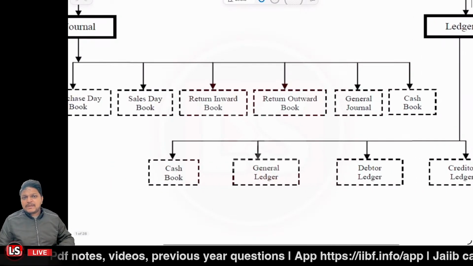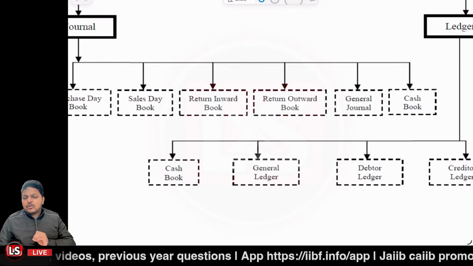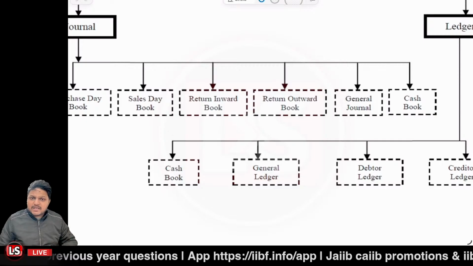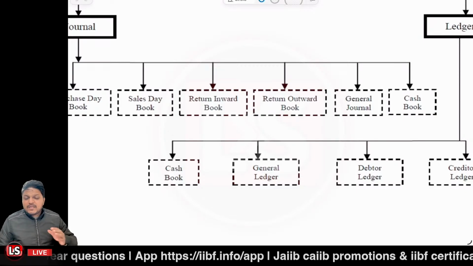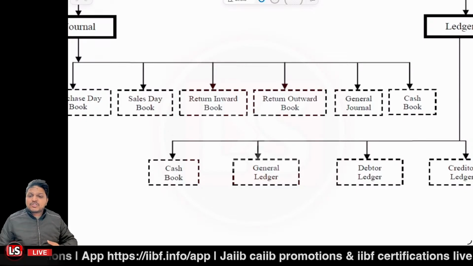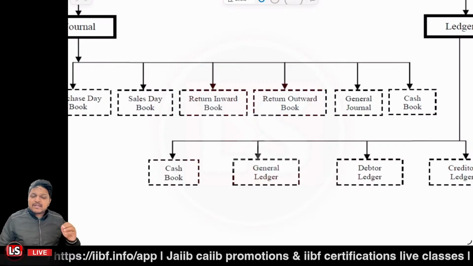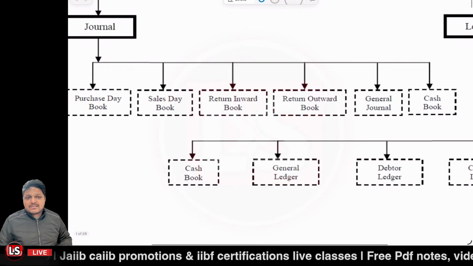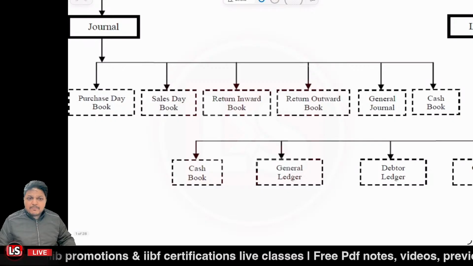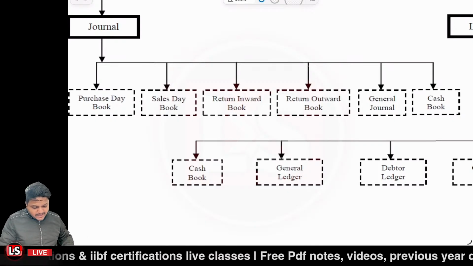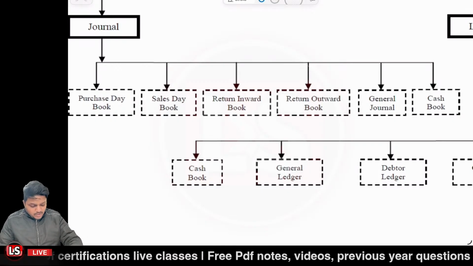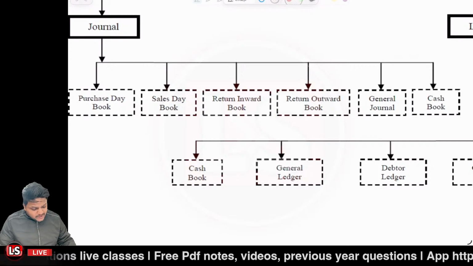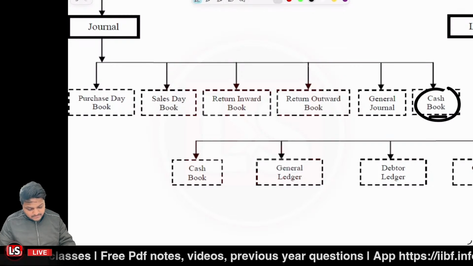So we can say simply that if you're preparing a sheet of the transactions in a chronological manner, it's a journal. But when we pick up the transaction from that sheet and put it specifically in the specific accounts, that's a ledger, right? And as you can see, the cash book is available in both scenarios, whether it is related to the journal or the ledger, it is available in both cases.